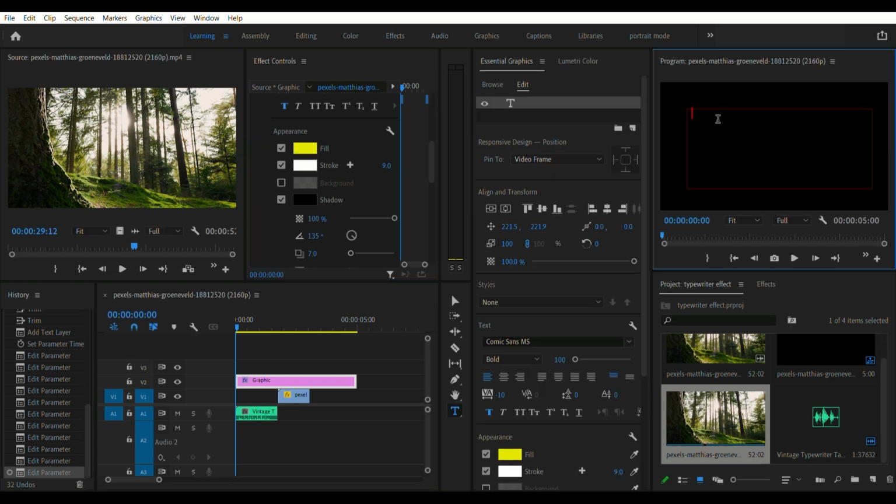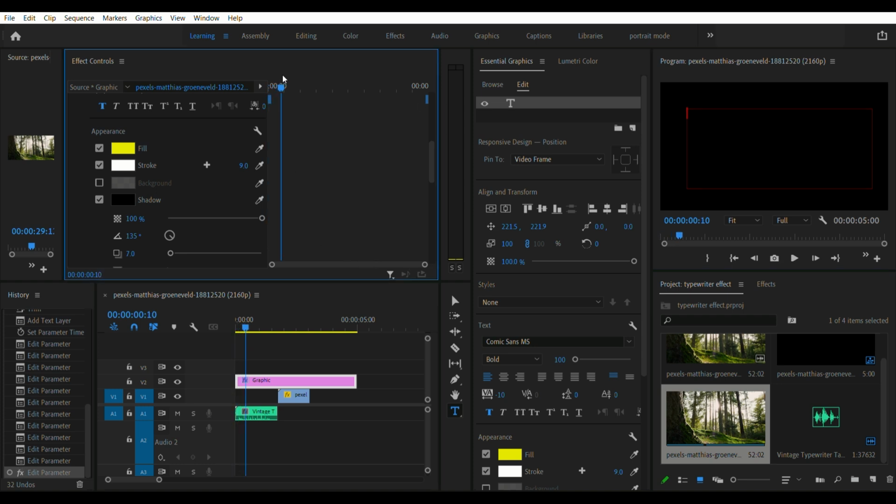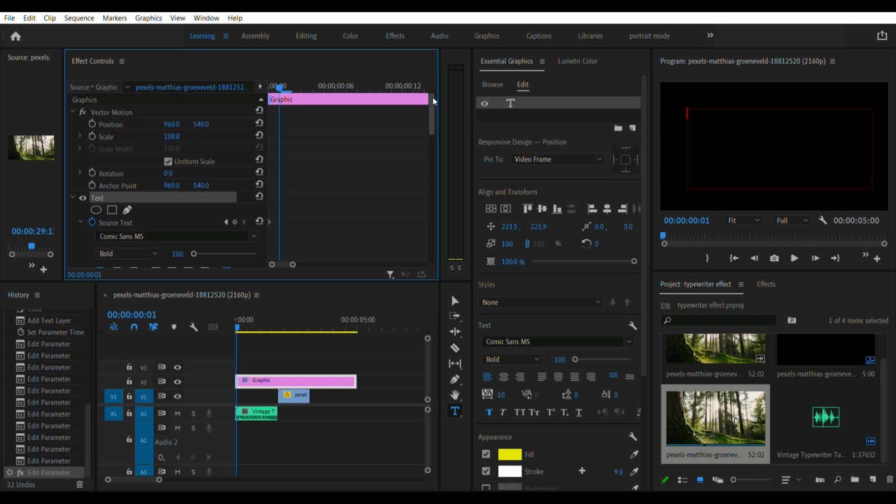Now start typing with the watch on the effects control on. Start typing word by word. Each time you type a word, you have to move the keyframe. There's this box over here. Zoom in onto this box and make sure that you can see the cursor. Make sure it moves according to the frames, one by one, not all of them at once.